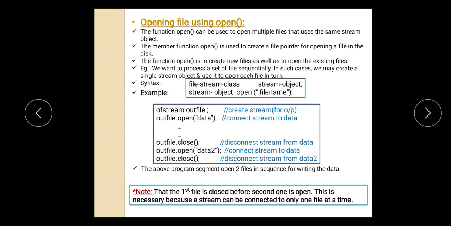For example, if I want to create an output stream, in that case I have to create the object of the ofstream class, and with that object I call the function open of ofstream with the file name as data. Once we have written whatever we want in that data file, after that we have to close that file and open another. We must remember that before opening the second file we must close the first file.